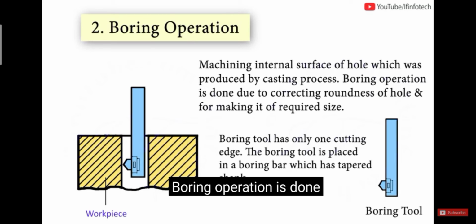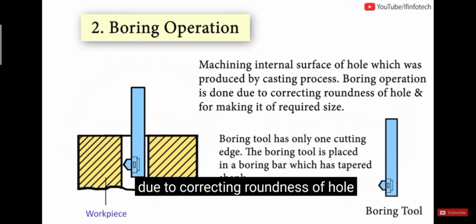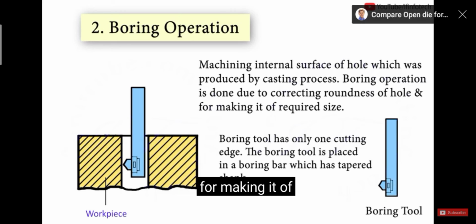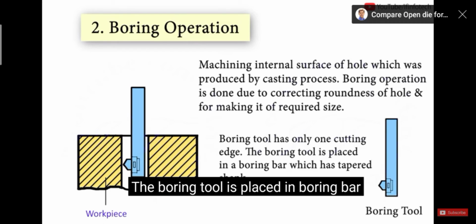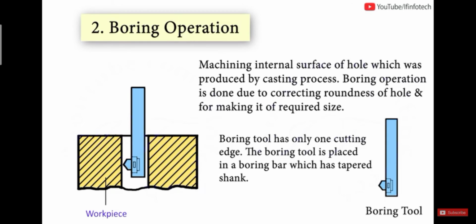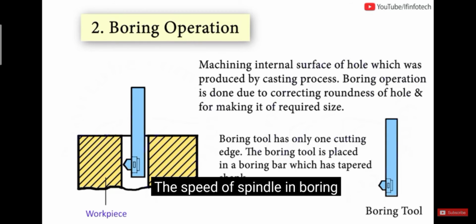Boring operation is done for correcting the roundness of a hole and finishing the hole to the required size. The boring tool has only one cutting edge. The boring tool is placed in a boring bar which has a tapered shank. The speed of the spindle in boring is less than in the reaming operation.